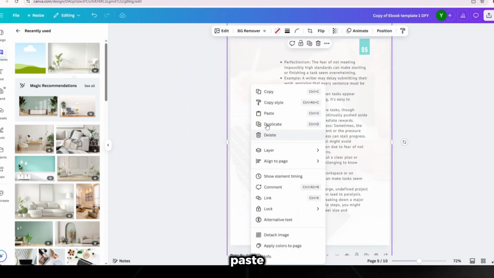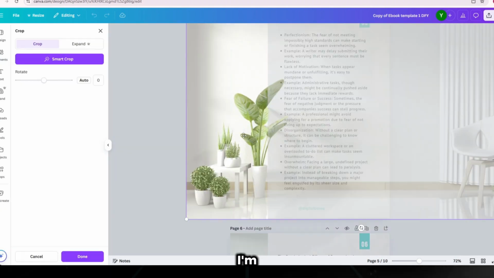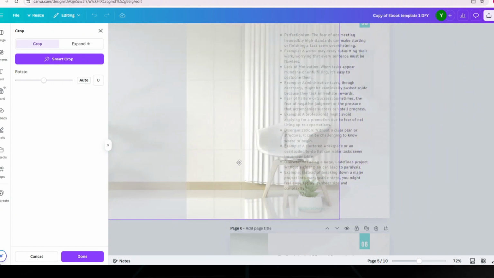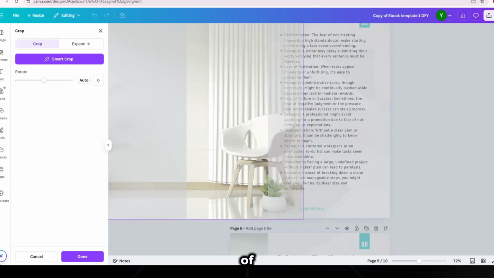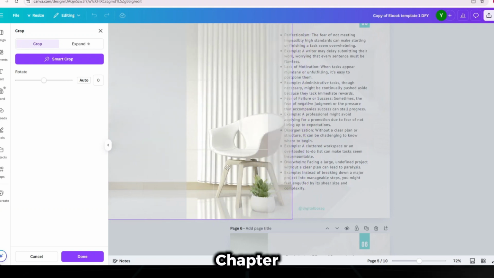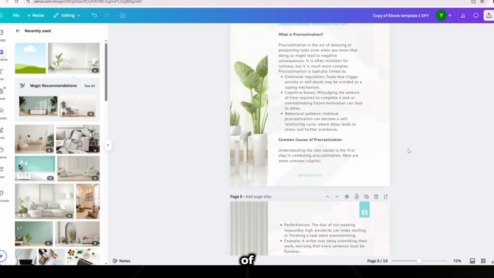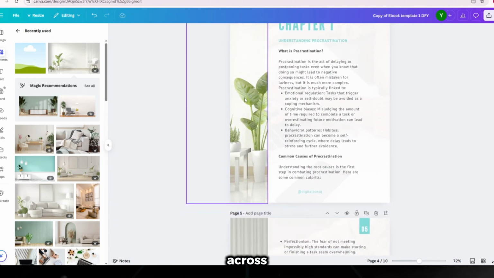So I'll copy and paste the same image on the next pages. Now for this second page of chapter 1, I'm going to switch this image to the right side of the image to just give it a little bit of a difference. That is the left side of the image that is on the first page of chapter 1, and then on the second page of chapter 1, I'm going to now have the right side of the image so that we can have that difference of images and make it look like we are having 2 different images switching on the next page across all pages.